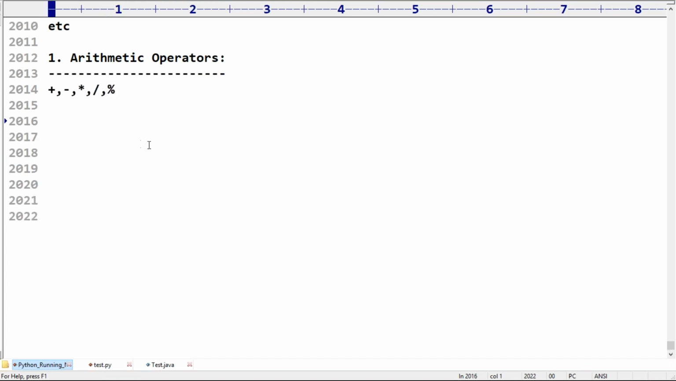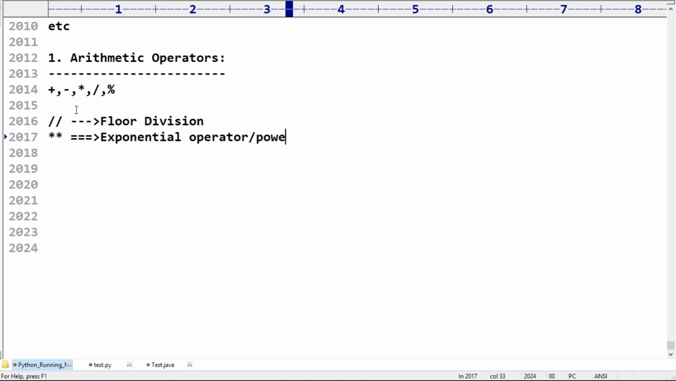Remember, these are considered arithmetic operators not only in Python but in every programming language. Now in Python, there are two special arithmetic operators. One is floor division. The second one is star star, which is called the exponential operator or power operator. Remember this, very important.